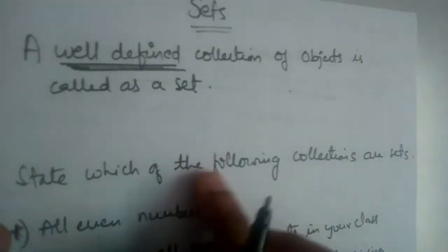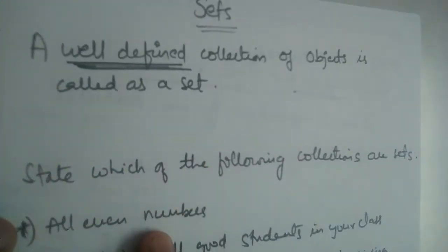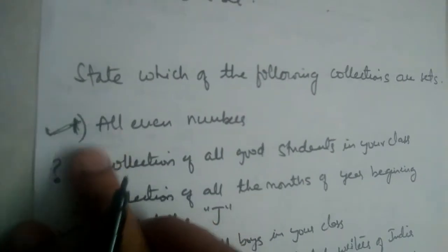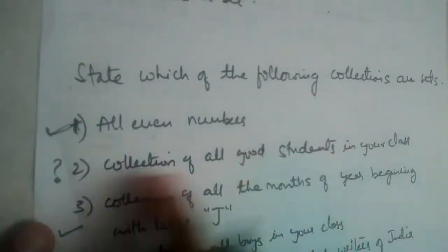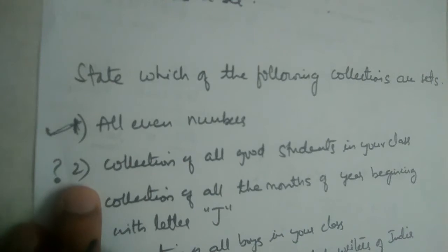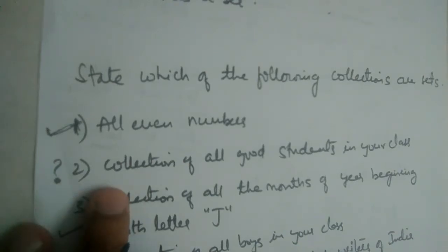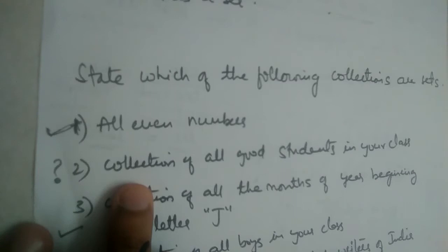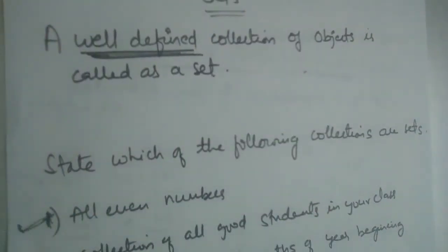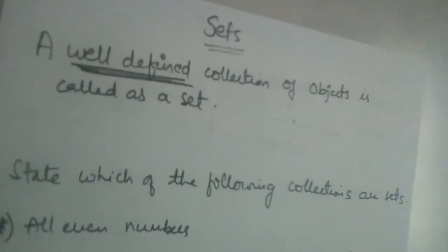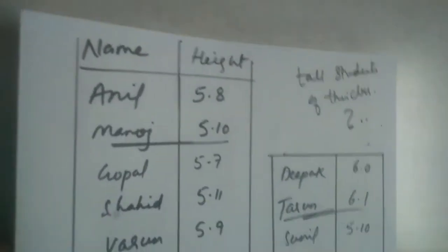So I have a few examples here. State which of the following collections are sets. All even numbers, sets. Collection of all good students in your class, we don't know whether it is a set or not, right? It will be confusing for most of the students. This chapter is very easy, but whether the collection is a set or not will be very confusing. So before solving this, I'm going to explain an example. After that you will not have any confusion.